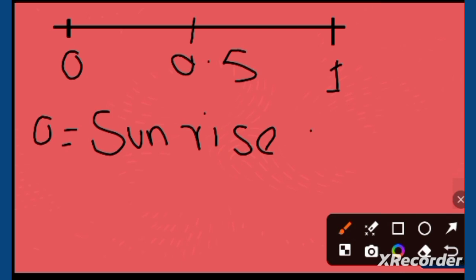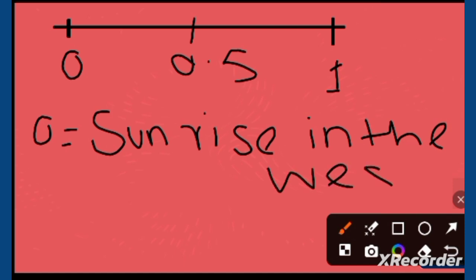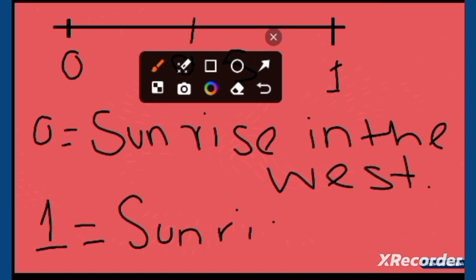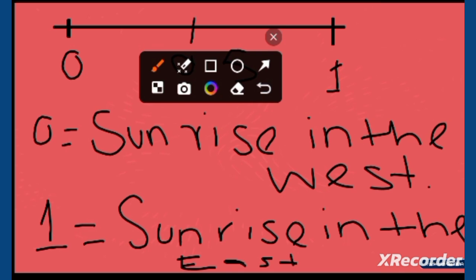Sunrise in the west. Is it right or wrong? Tell me. I have an example of one. I am telling about this one. So I have the example of this one. Sunrise in the east. Which one is correct?